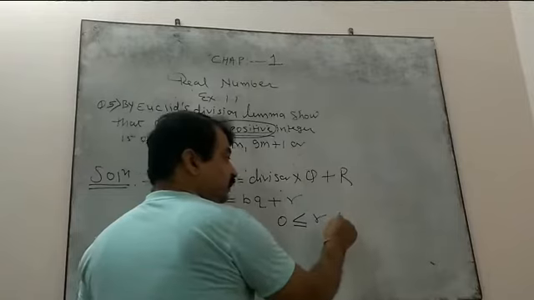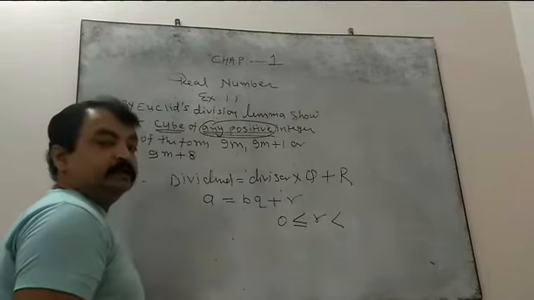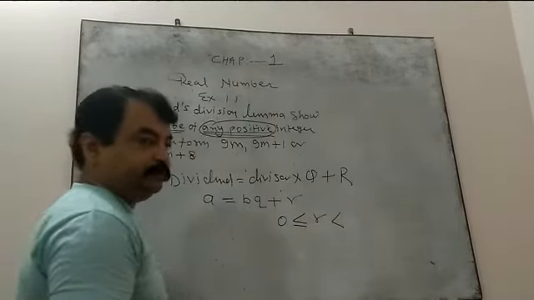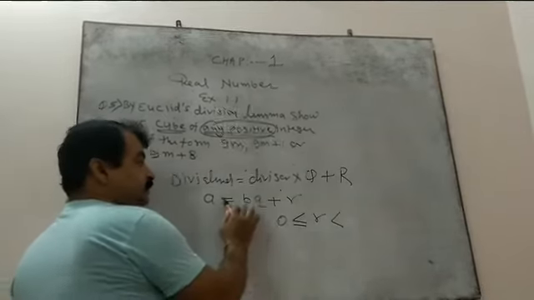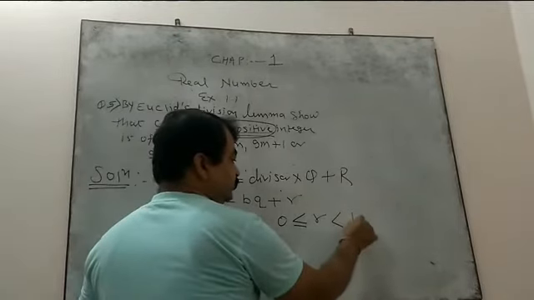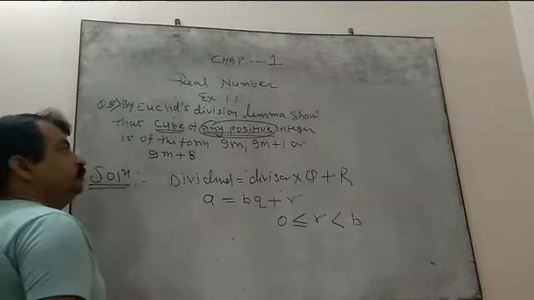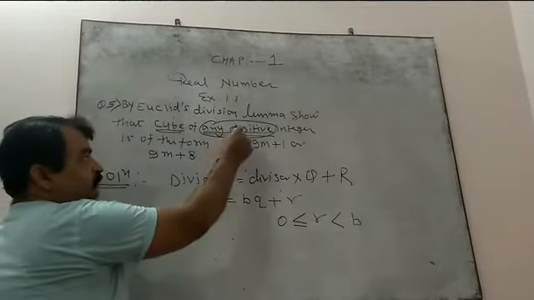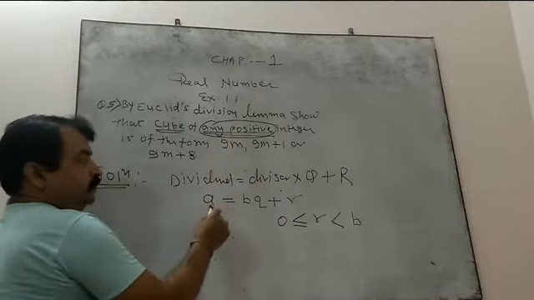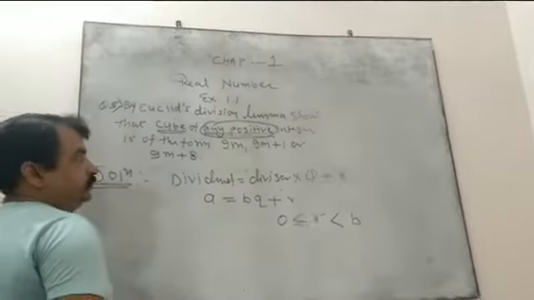But the remainder is always smaller than the divisor. What is the divisor here? b. So this is the limit for the remainder. Now come to the question. Let a be the positive integer, b the divisor.